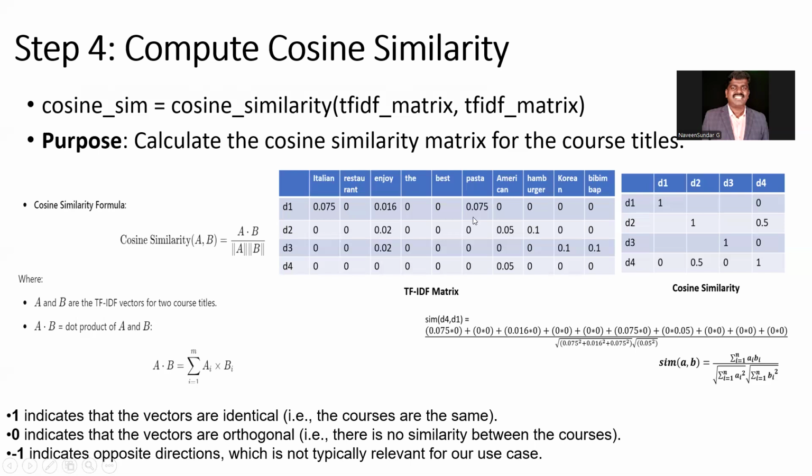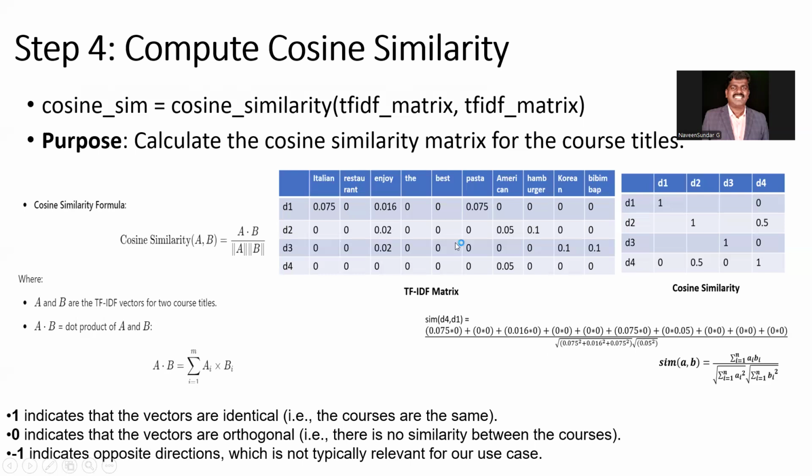We multiply this value and this value, plus this value and this value, plus this value and this value. Likewise, we do the summation of each and every value of D1 and D4 for the same word. We put that into the numerator.